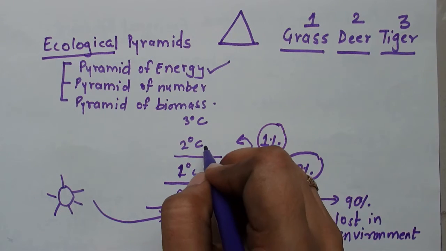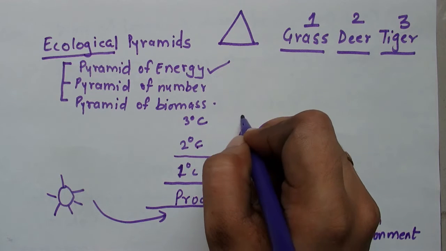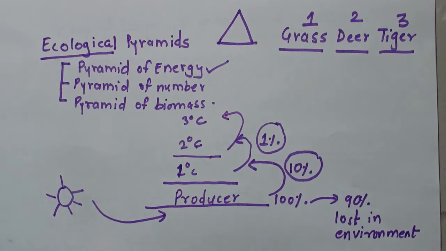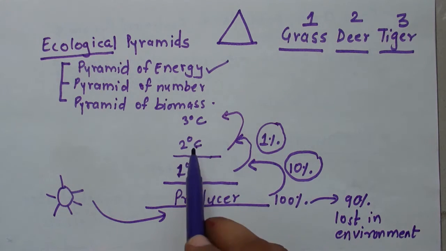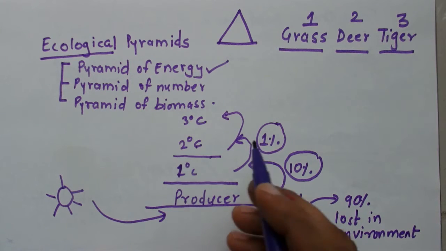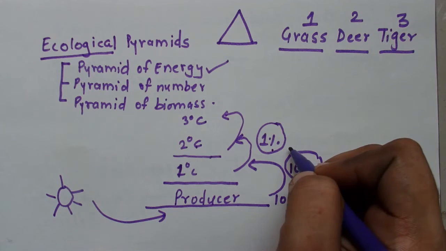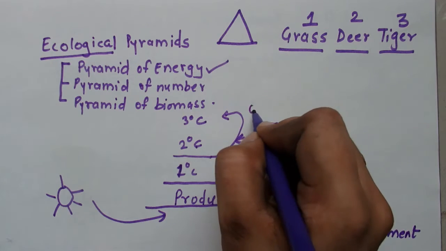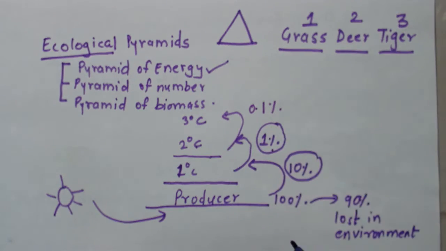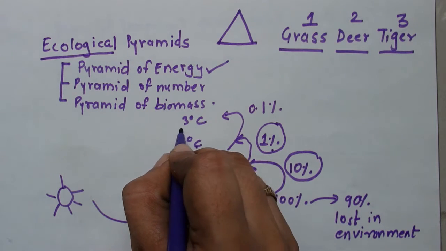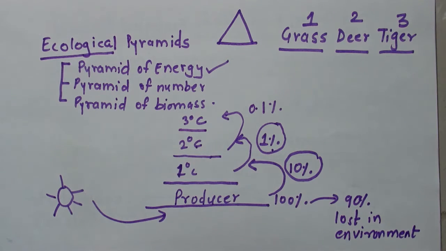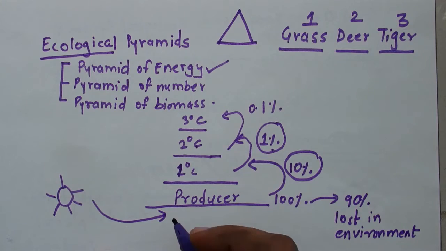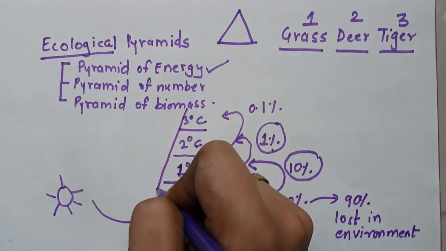This 1% of energy, now this secondary consumer will be eaten up by tertiary consumer, and 10% of this 1% will get transferred to trophic level 4. 0.1% of energy will get transferred to the tertiary consumer. Energy is decreasing as we go up the trophic level.